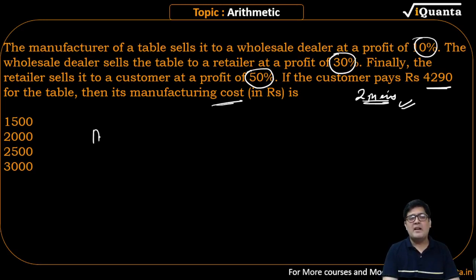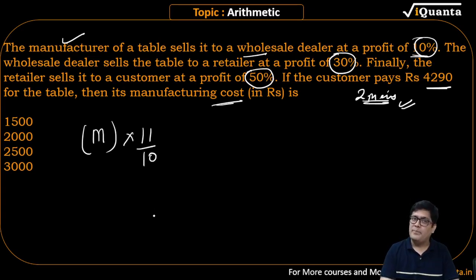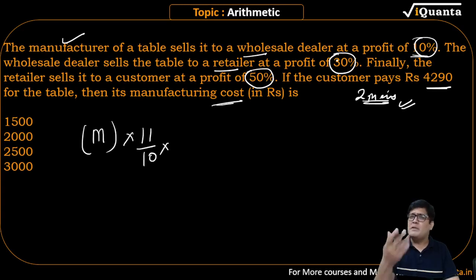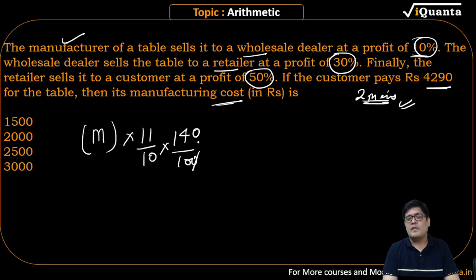Let us say the manufacturing cost is M. Who manufactures? The manufacturer. He gives it to wholesaler, 10% profit. How do you add 10% profit? Like this. Manufacturing cost increased by 10%. Now wholesaler gives it to retailer at 30% profit. Please observe. Multiples of 10 are easiest to handle. 30% will be 140 upon 100. 0 gone.